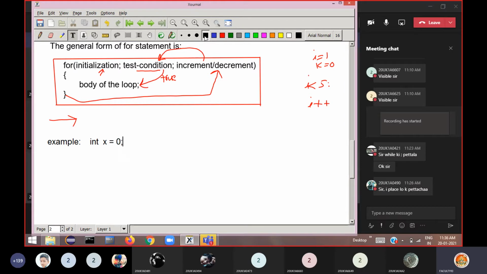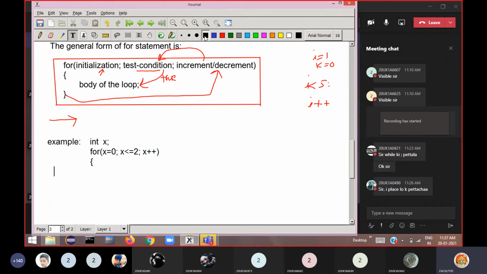Initialization will be done in the loop, so we just declare the variable here, with no need of assigning the initial value, because variable initialization you can do in the loop. Now you can say x = 0, ending with a semicolon. Now test the condition, x less than or equal to 2. Then increment the variable, x++, like this.